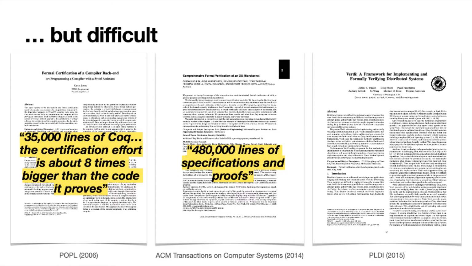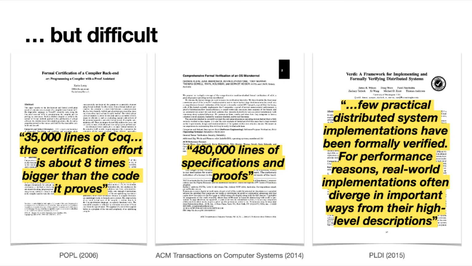Another measure of difficulty is the expertise required. For example, in building a framework for verifying distributed systems, Wilcox et al. noted that few practical distributed system implementations have been formally verified, since real-world implementations often diverge in important ways from their high-level descriptions, and so expertise in the system itself is necessary.